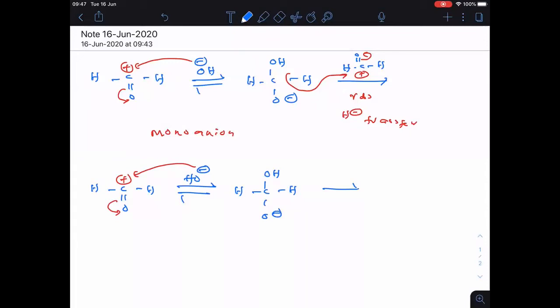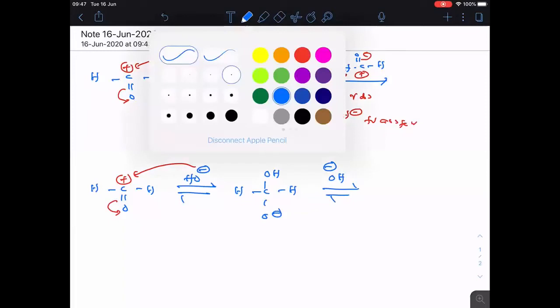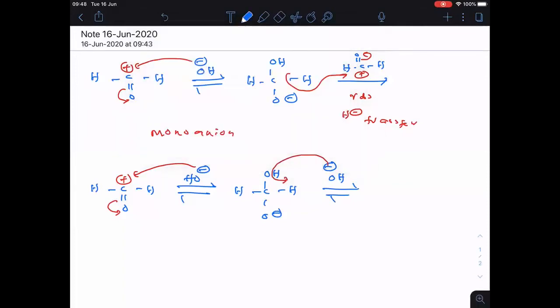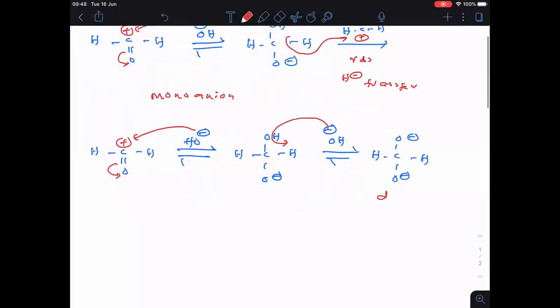So now the base will remove the proton from here. Am I right? When the base removes the proton, what is left over is H, C, O minus, and H. So this is called the dianion. Dianion.